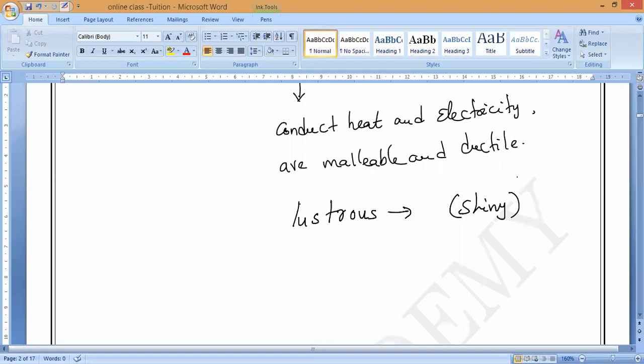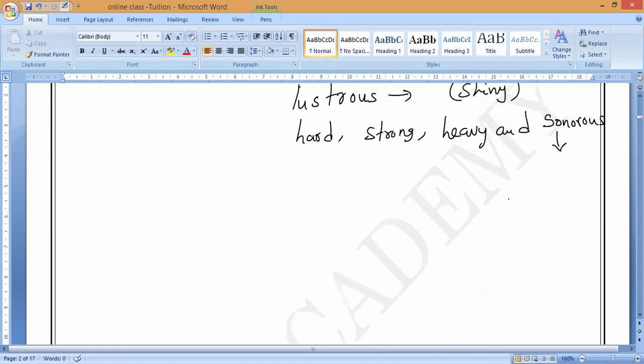Shiny surface. Understand? And also, they are hard in nature, they are strong in nature, they are heavy, which means in the sense that mass is more and density is more. And their main property, they are sonorous in nature. What do you mean by sonorous? It produces sound. Yes, they used to produce sound.